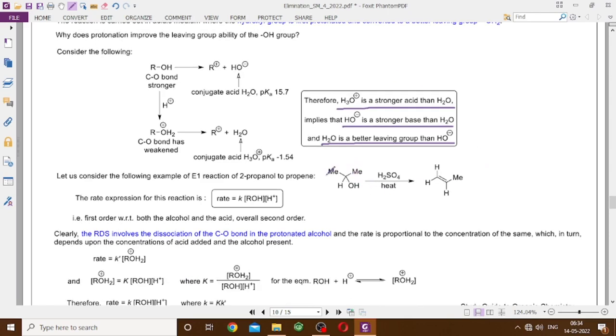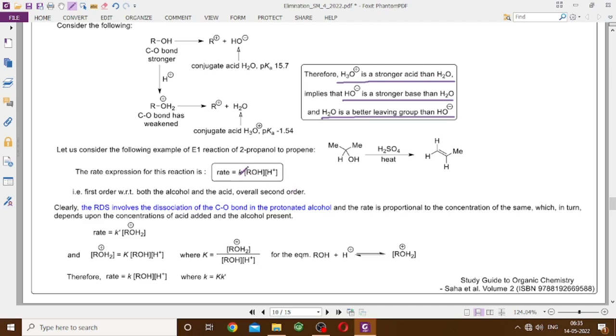Now if we take an example, 2-propanol heated with H2SO4, you get propene, because out of these 6 beta hydrogens any one will be eliminated and this OH will leave as water after protonation. The rate of the reaction is the rate constant multiplied by the concentration of alcohol and the concentration of H+. Why is that? Because the RDS involves dissociation of the carbon–oxygen bond in the protonated alcohol. So after you get protonation, only then you get R+, and only then you get your elimination product. So this is the slow step, that's the slow step of the reaction.